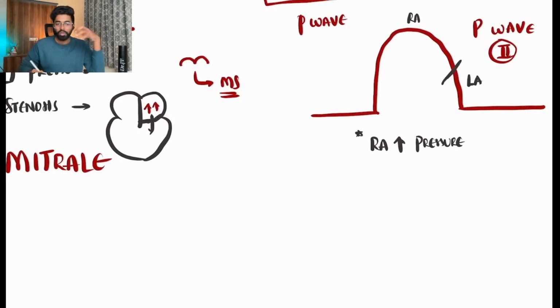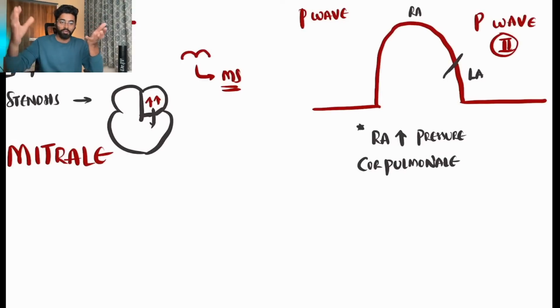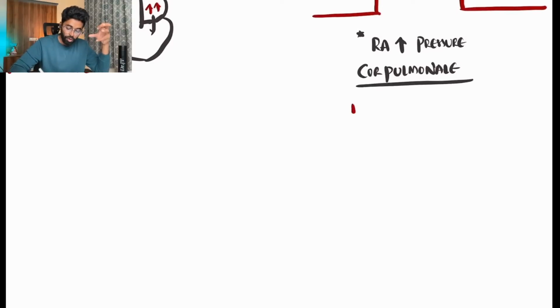So there can be a lot of conditions where there might be an increase in the right atrial pressure, but one common condition where we can clearly see a massive increase in the right atrial pressure is cor pulmonale. Yes, what happens is that in cor pulmonale, due to increase in the pulmonary pressure, there will be increased pressure in the right ventricle. So this right ventricular pressure will move on to the right atrium, and the right atrial pressure will result in large P waves. So this large P wave, which we can see in cor pulmonale, is called P pulmonale.